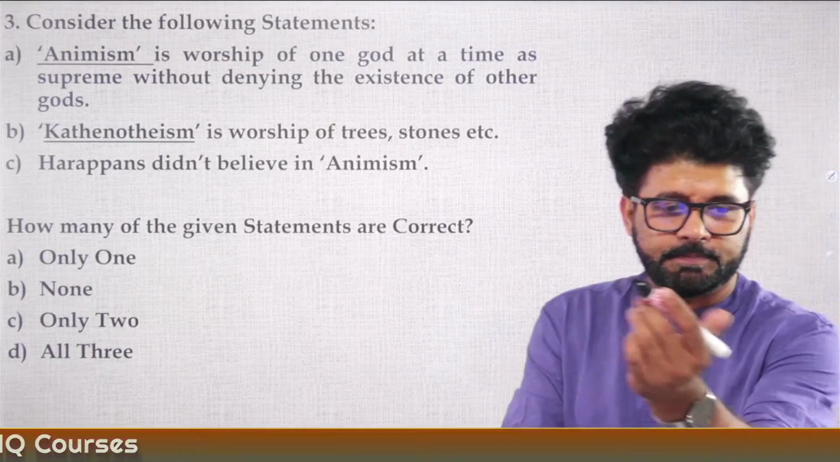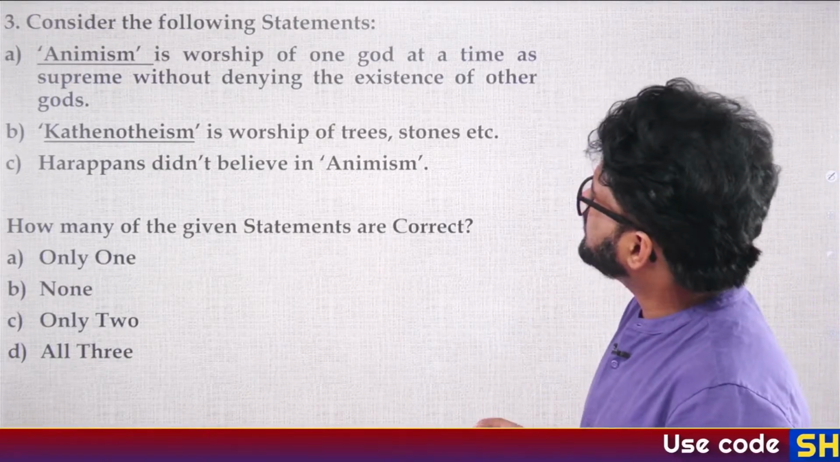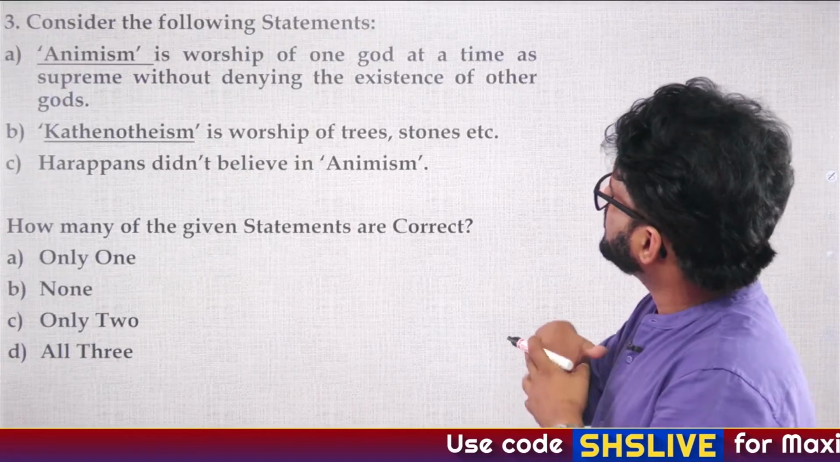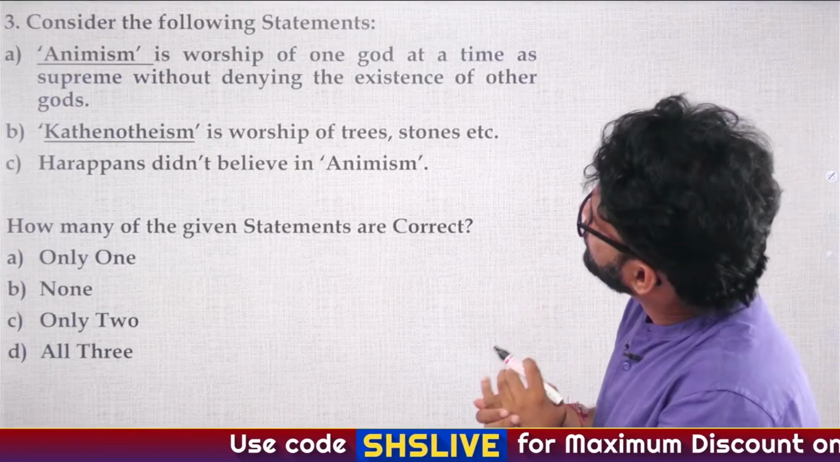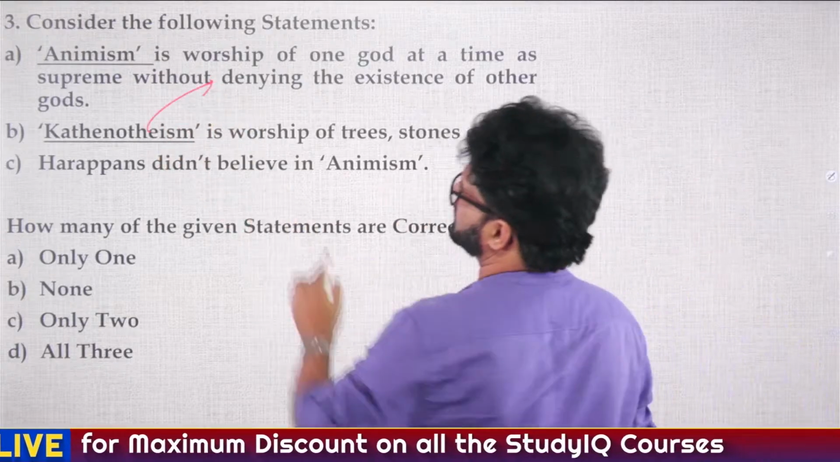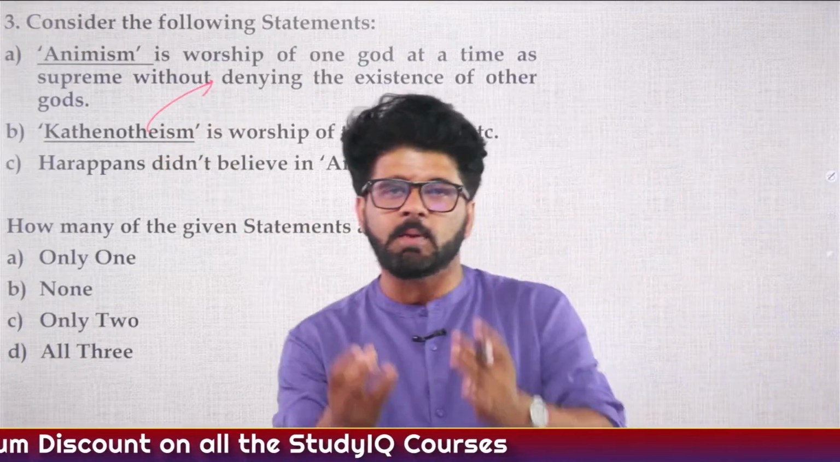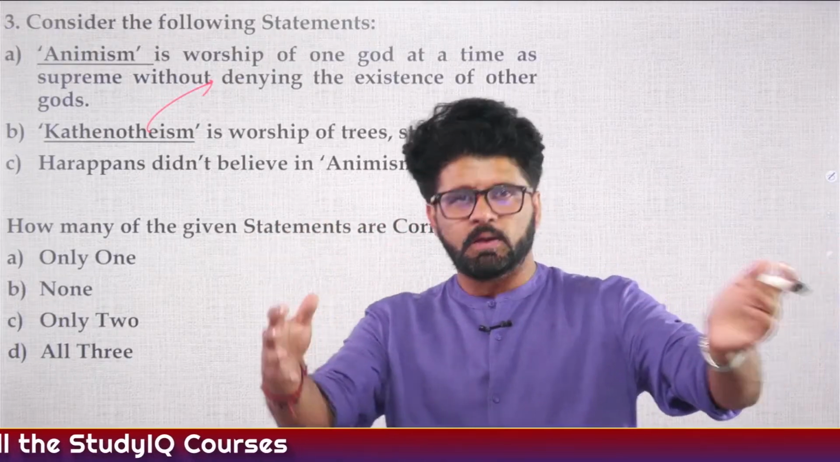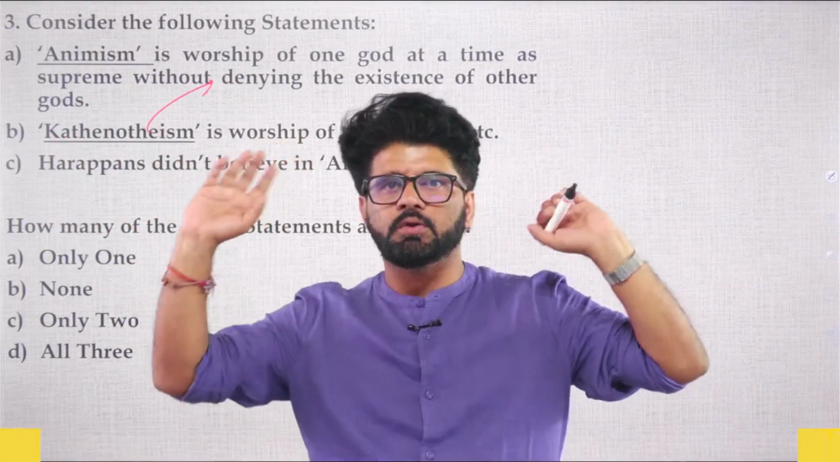So yes, sir, Bulbul has given the answer. Consider the following statements. Animism is worship of one god at a time as supreme without denying the existence of other gods. This is not animism, bro. This is henotheism. Henotheism is a form of polytheism in which one god will become supreme and other gods will become secondary. Like, we have talked about it.